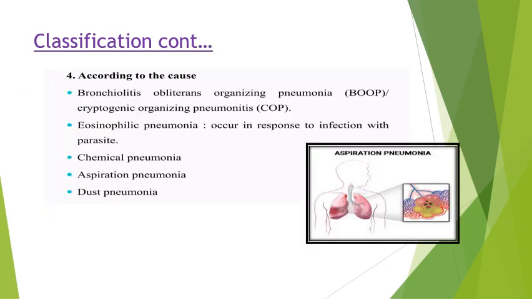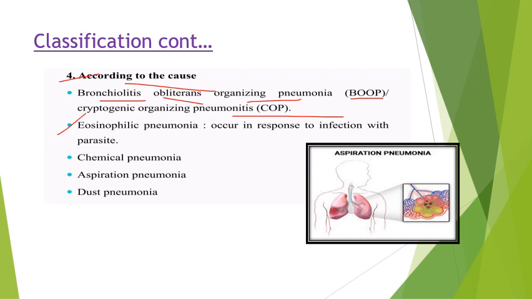Next, we can see the fourth classification, according to the cause. First is bronchiolitis obliterans organizing pneumonia, or BOOP, also mainly under COP. It is mainly due to exposure to certain chemicals, certain drugs, and certain birds, along with certain allergic items. This is known as bronchiolitis obliterans organizing pneumonia.